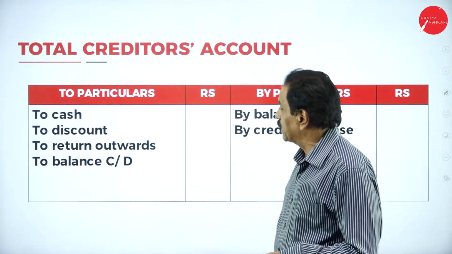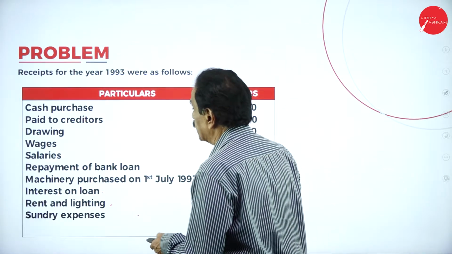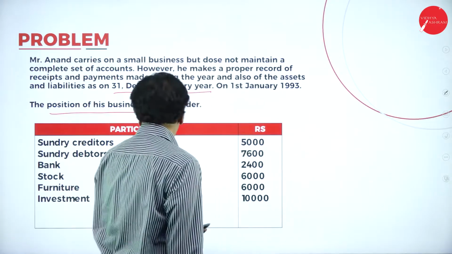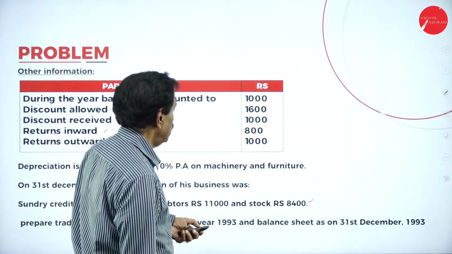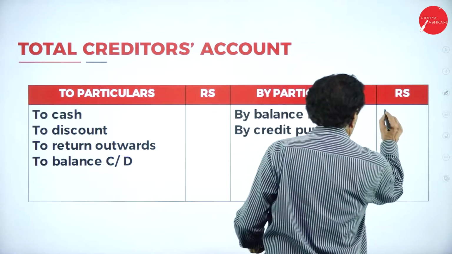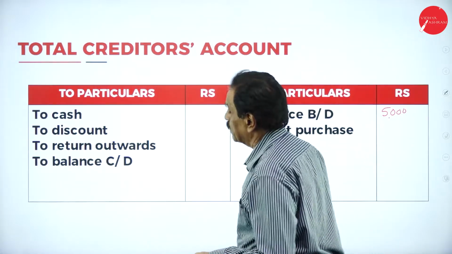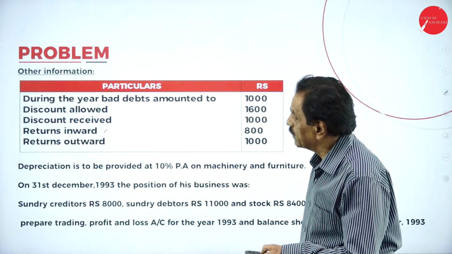Now we'll go to creditor account. By balance brought down. What's your opening creditor? 5,000. By balance brought down 5,000. Any cash payment to creditor?